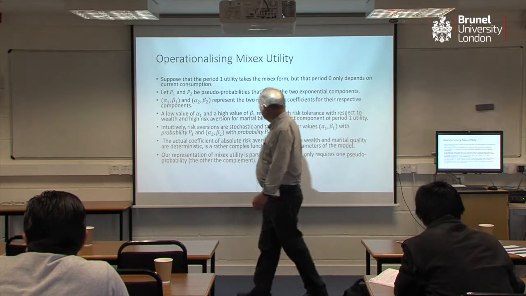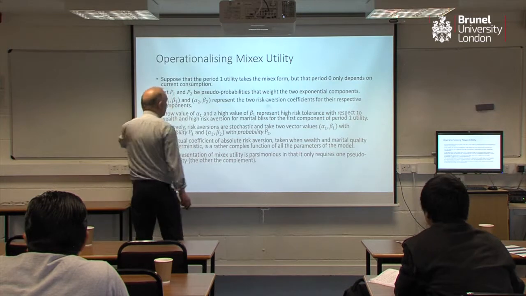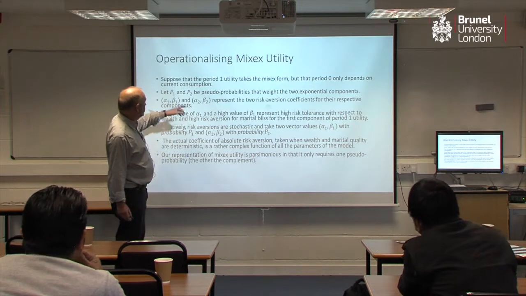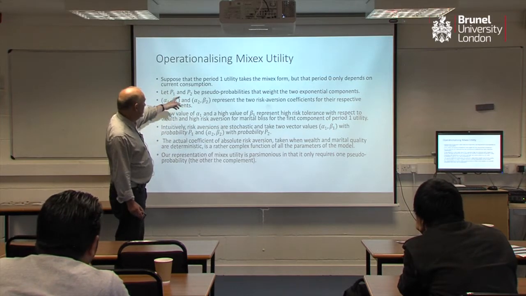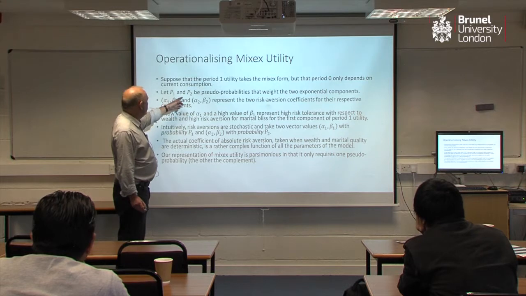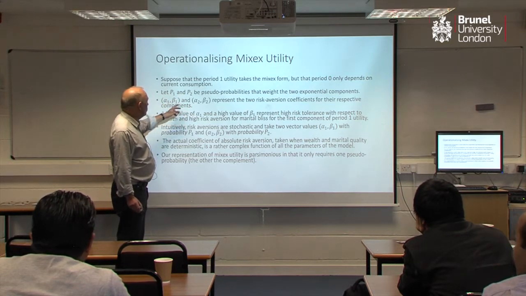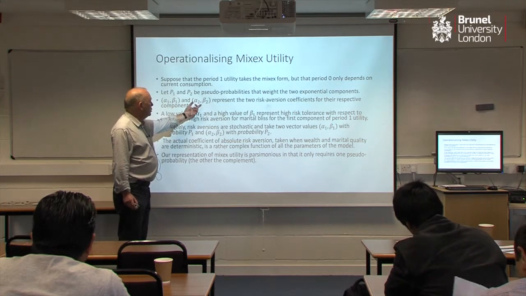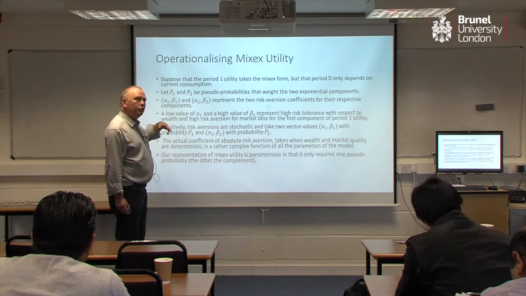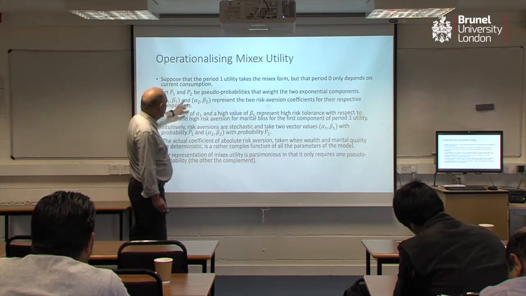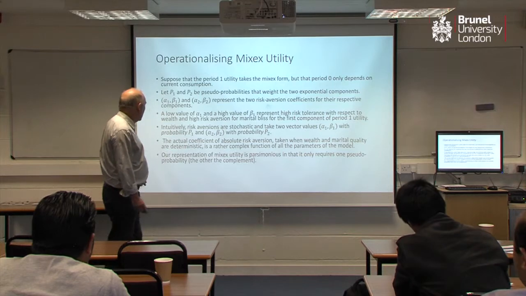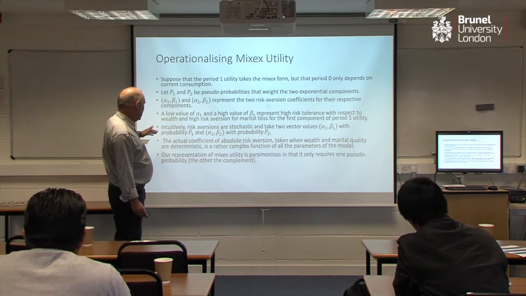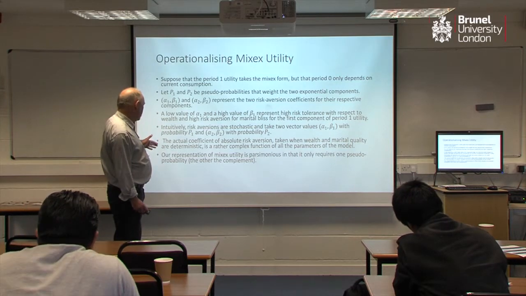So we're now going to assume mixed risk aversion utility. There are a number of notational glitches here, but all good talks should have a notational glitch because it keeps the audience awake. We're going to have pseudo probabilities, P1 and P2. If it's P1, you get alpha 1 and beta 1. If it's P2, these add up to 1, you get alpha 2 and beta 2. So they're the risk aversions. You could think of this as perhaps high or low or whatever the numbers are, risk aversions. And as we come down, that describes an actual distribution.